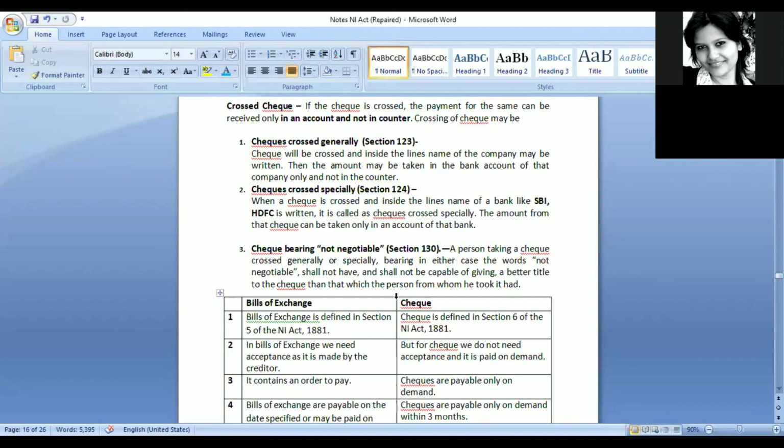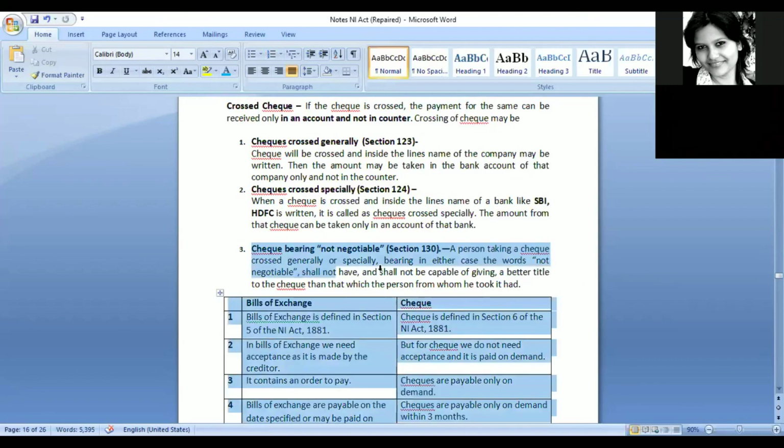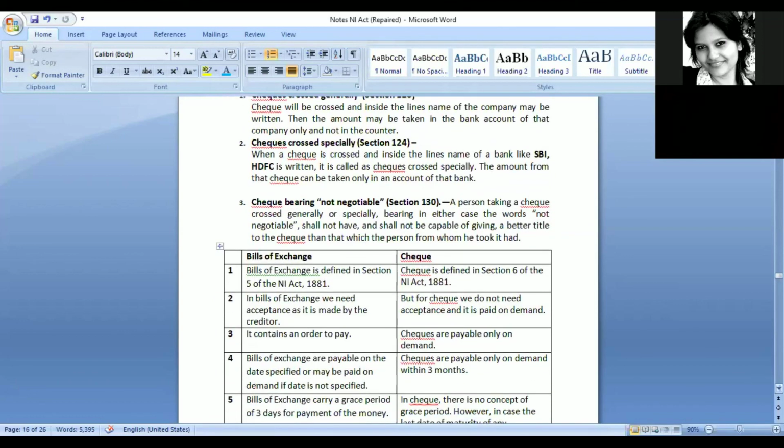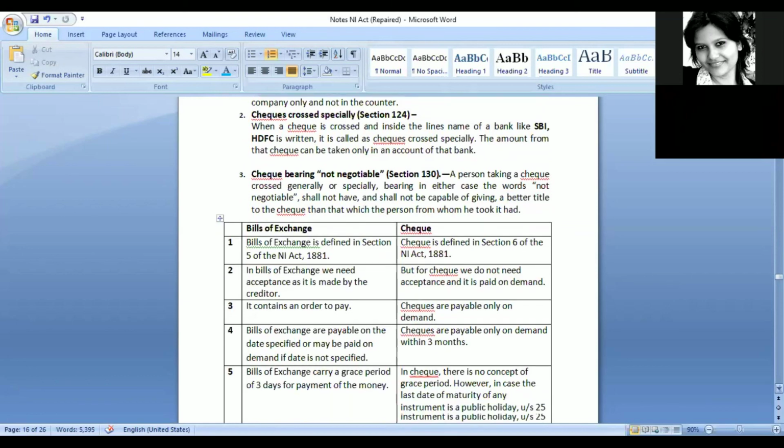So basically, this particular provision is used for protecting one's own rights, so that even if it is transferred, even if something goes wrong, the person would not be liable. He will not have to go to court every single time for other simple matters. So this provision, not negotiable, is used. It is section 130 that talks about this provision.